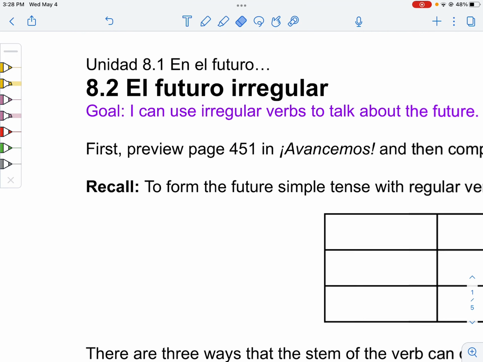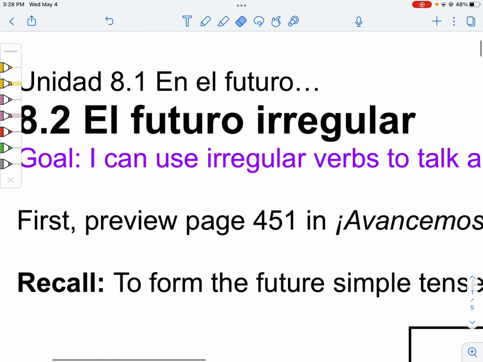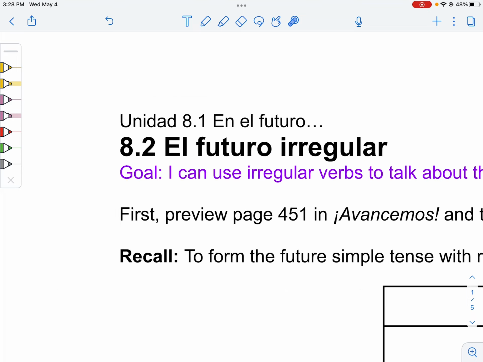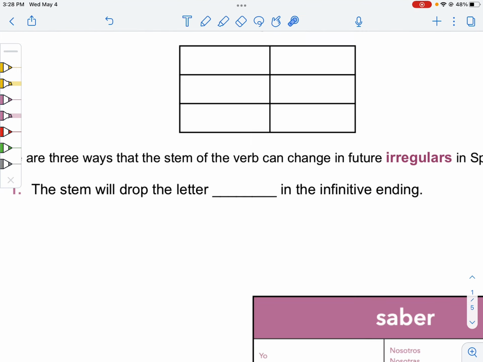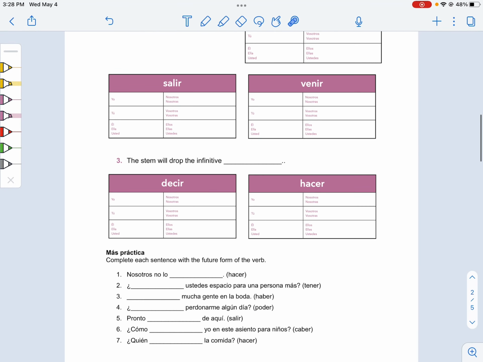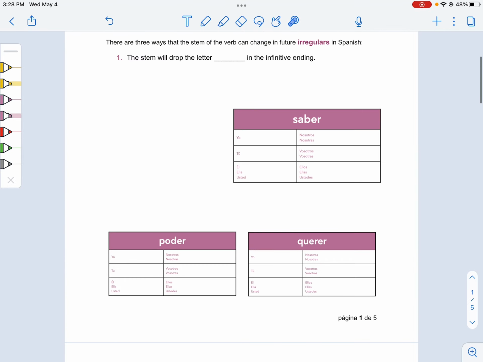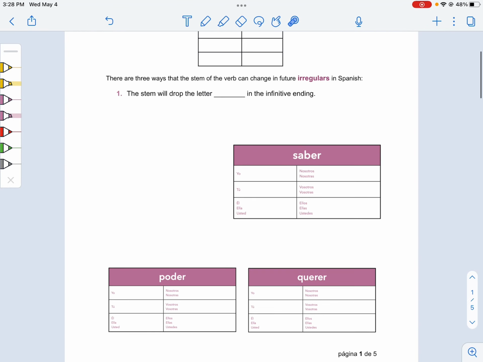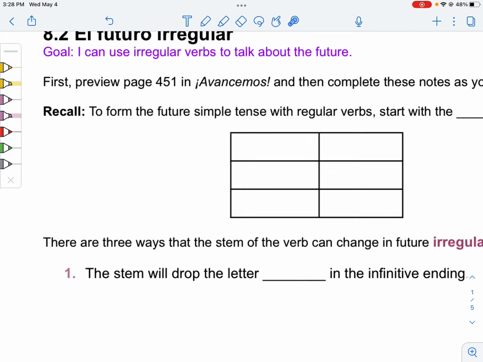irregulars. Now the good news is, when I was in high school, when I first learned this, I was told, well, they're irregular, you just have to memorize them. Since then, I have grown more wise, and I have found 3 little categories that will help you remember them. So we're going to split those into 3 categories, do some practice there that hopefully will help you find some patterns and help you remember.